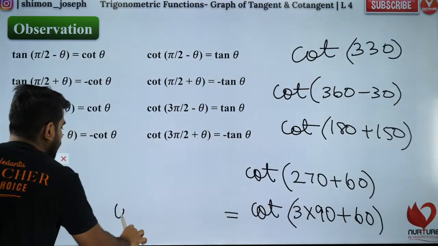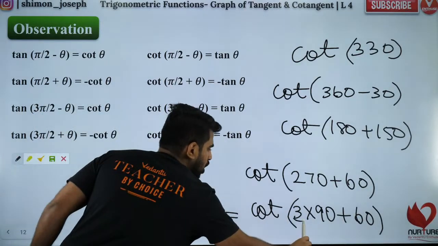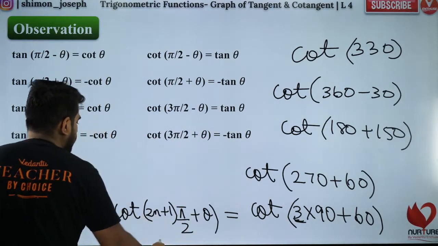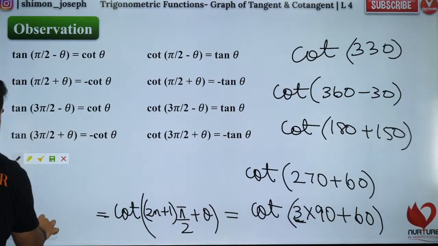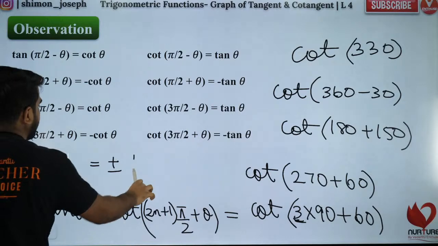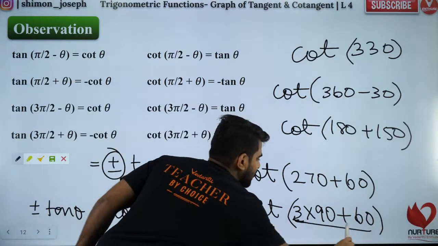It is of the form cot of (2n plus 1) into pi by 2 plus theta. 3 is an odd number, right? Odd number into pi by 2 plus theta. So that will be equal to plus or minus tan theta. So the answer will be plus or minus tan 60. But plus or minus I'll decide based on where it lies.